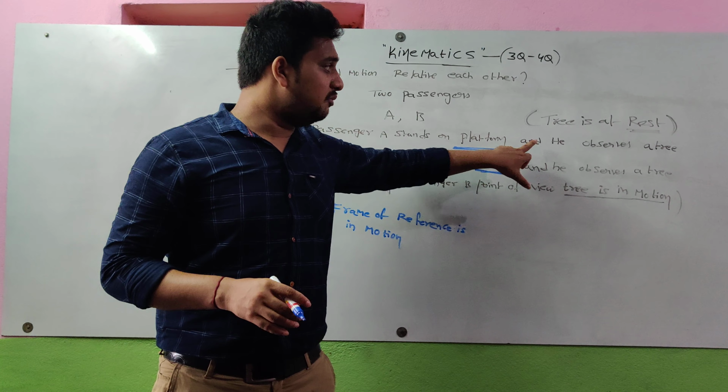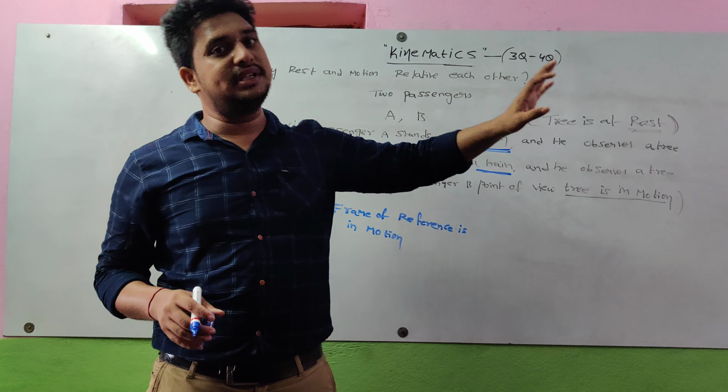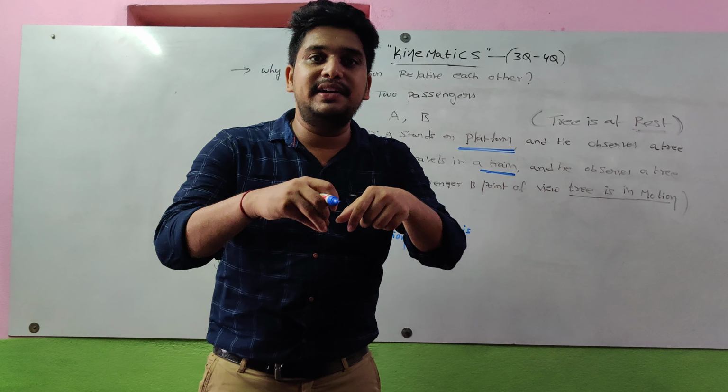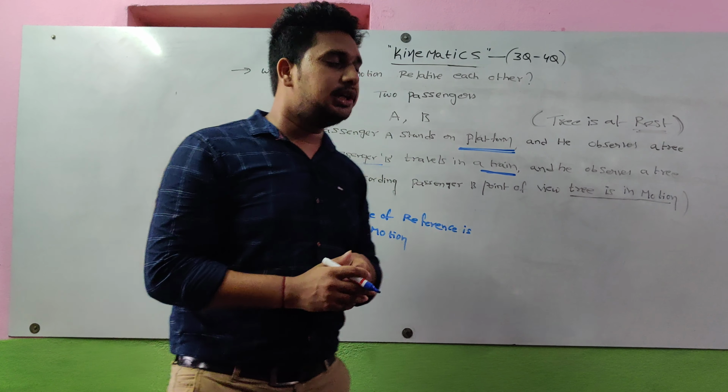Observer A is correct here. Observer B's point of view is correct. But both have different observations. That's why rest and motion are related to each other.